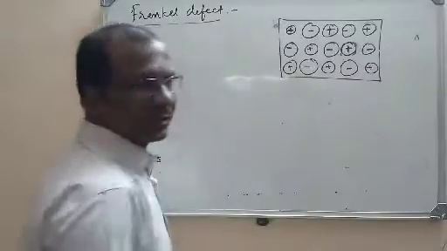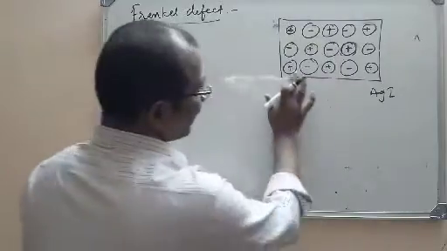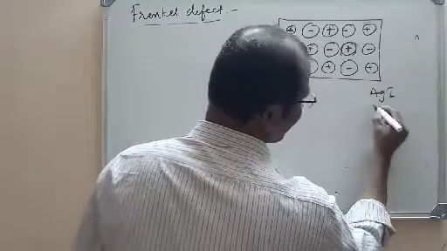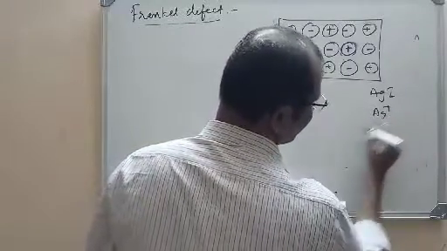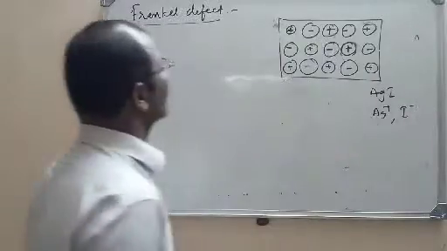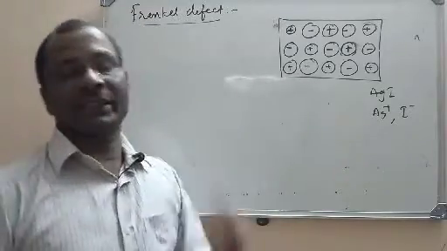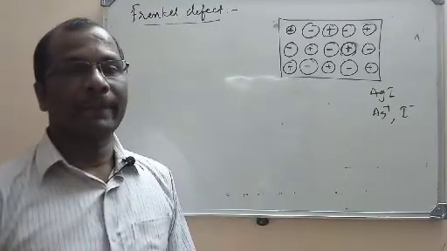So this is an ionic crystal. For example, let us imagine that it is a silver iodide crystal. All the cations are silver ions, Ag plus ions, and the anions are I minus ions. So this is the perfect crystal without any defect.